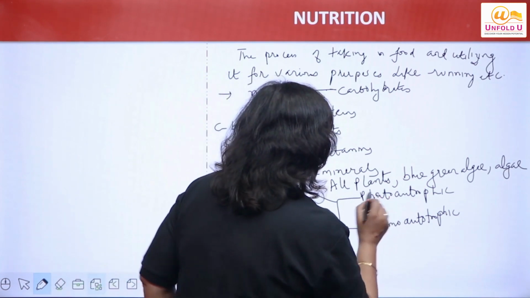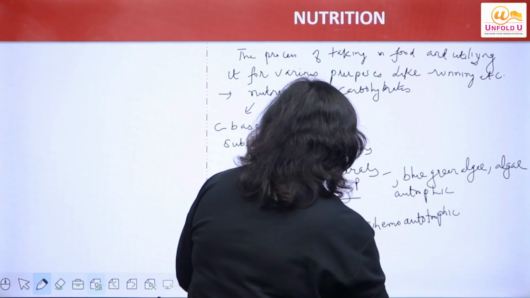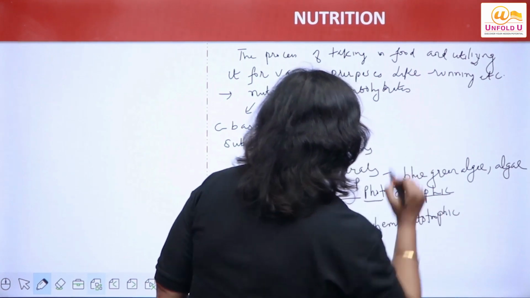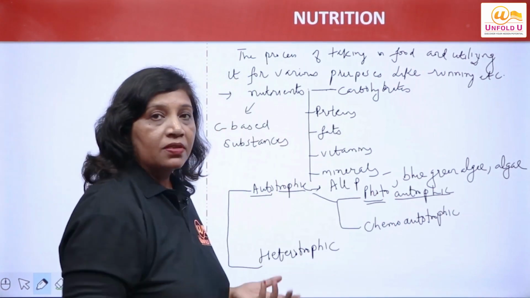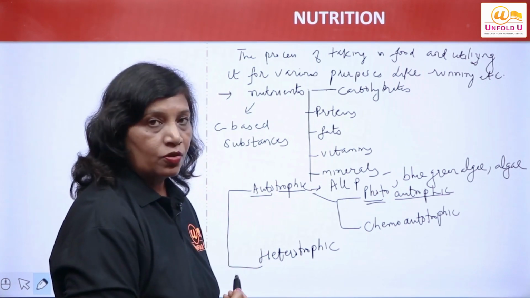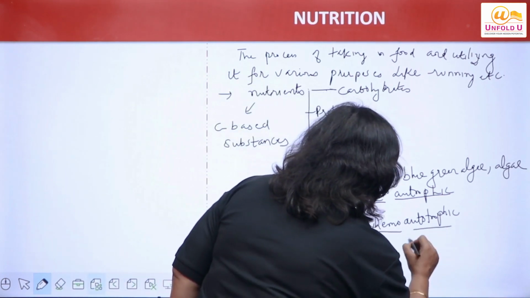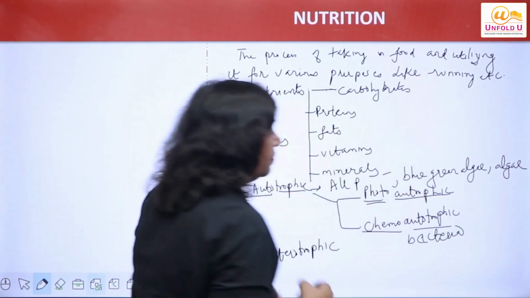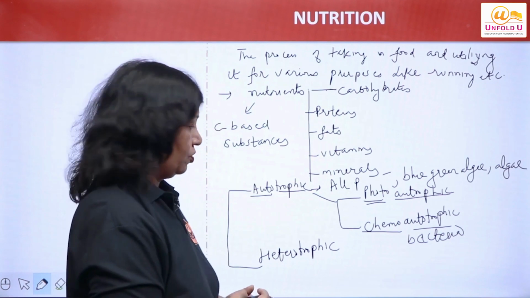Most common type of nutrition which we find in the atmosphere, that is photoautotrophic nutrition. Right? Photo means light. In the presence of sunlight, green plants prepare their food. That is called photoautotrophic nutrition. And chemoautotrophic is seen in some bacteria which use some chemicals to prepare their food. That is called chemoautotrophic.